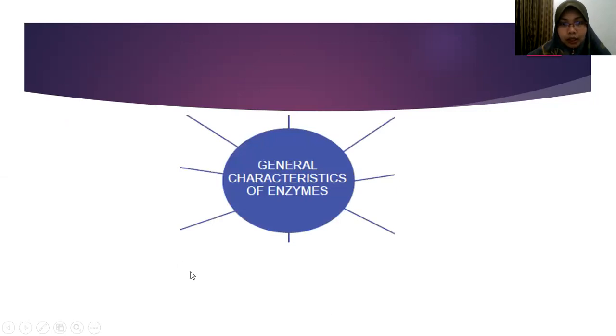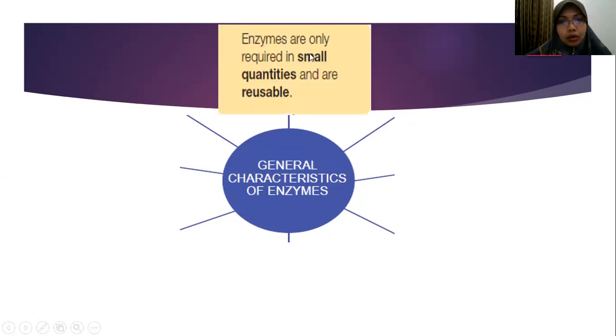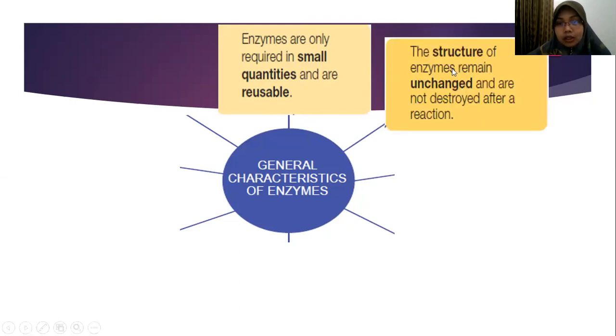Next, what are the general characteristics of enzyme? There are 1, 2, 3, 4, 5, 6, 7, 8. At least you can memorize at least 4. Okay, first, enzymes are only required in small quantities and are reusable. So this is very special. They only use small quantities and enzyme is reusable, so it can be used again. So the structure of enzyme remains unchanged and is not destroyed after a reaction. That's why enzyme can be used again, reusable, because the structure of enzyme remains unchanged.